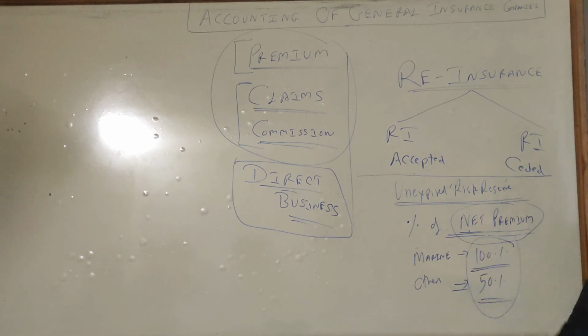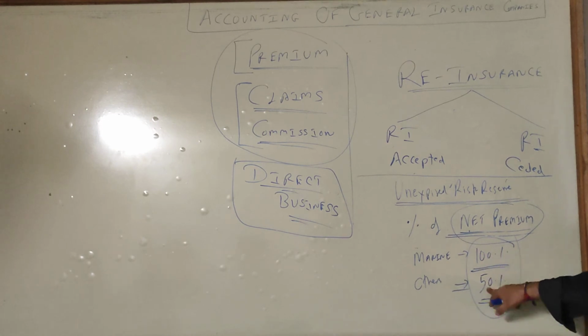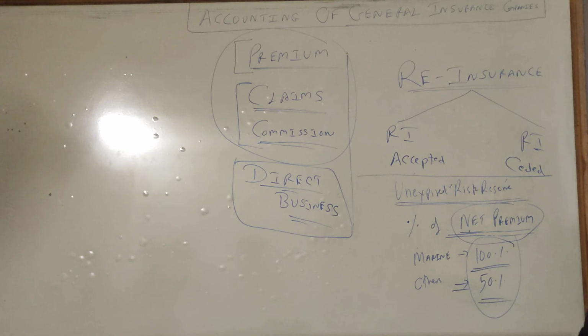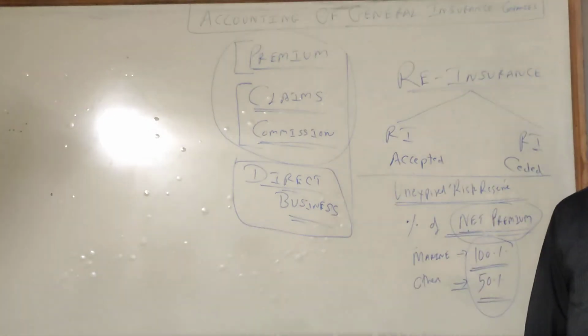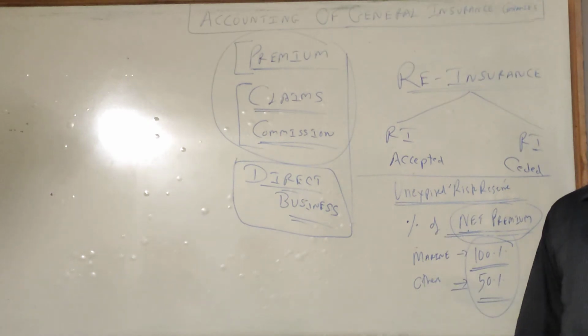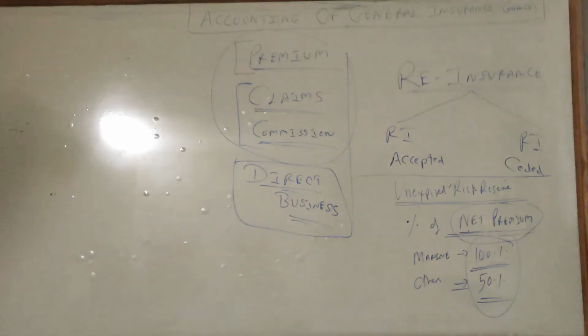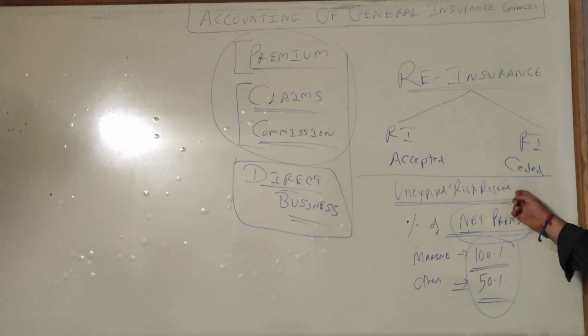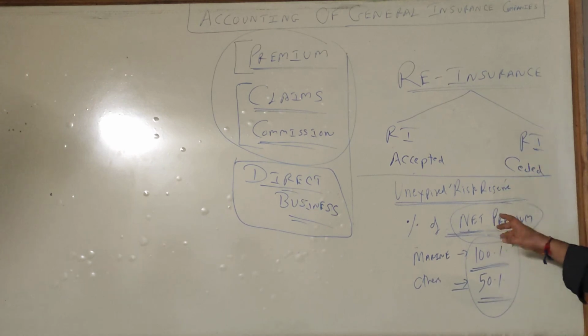So this was the concept. How to calculate this percentage, that we will see when the relevant sum comes. Clear guys? So in every sum of insurance, when we are doing a sum on revenue account or P&L or balance sheet, mostly you have to calculate the revenue account only. Wherever we are making a revenue account, provision for unexpired risk reserve has to be made whether the question says or not.